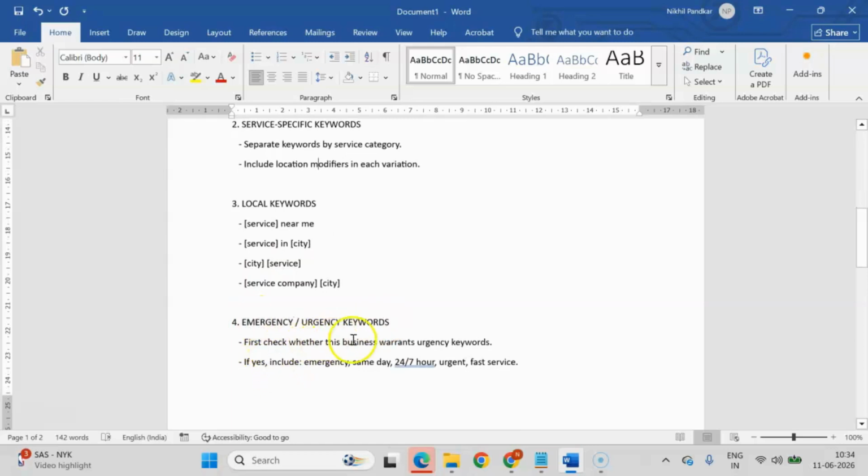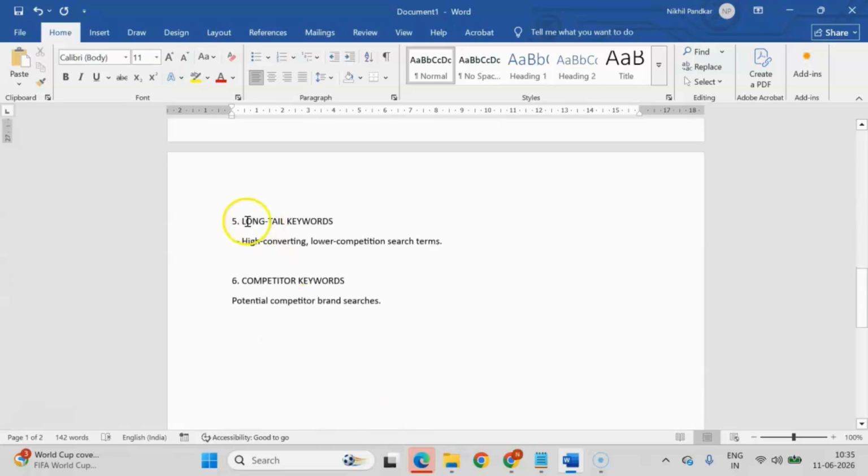Emergency keywords. First check whether this business warrants any urgency keywords, whether this business has any urgency keywords or not. If yes, include emergency, same day, 24-hour, 24/7, urgent, fast service. And if you want to delete anything, you can delete it. For example, if you're not giving any 24/7 service, then you can delete it. But I will just keep it as it is because here I have mentioned that please check on their website whether they provide any urgency keywords or not. So let the AI research it. Okay. And if you're very sure that you don't provide this urgent service and all that, then you can remove it. Otherwise, keep it as it is because anyway, AI is going to research.